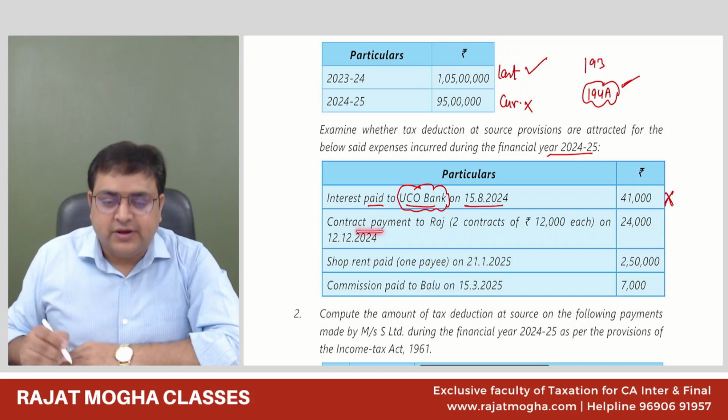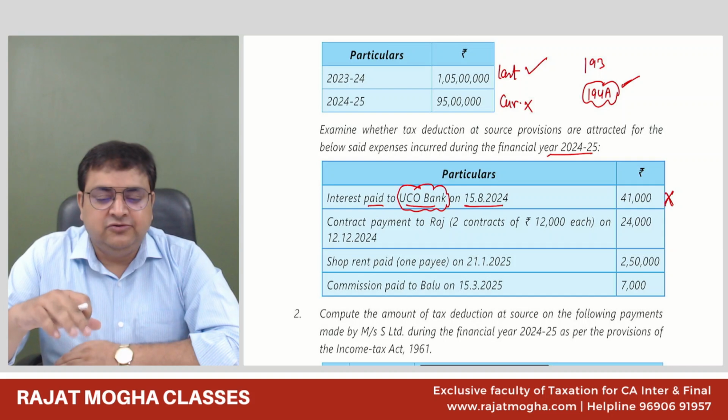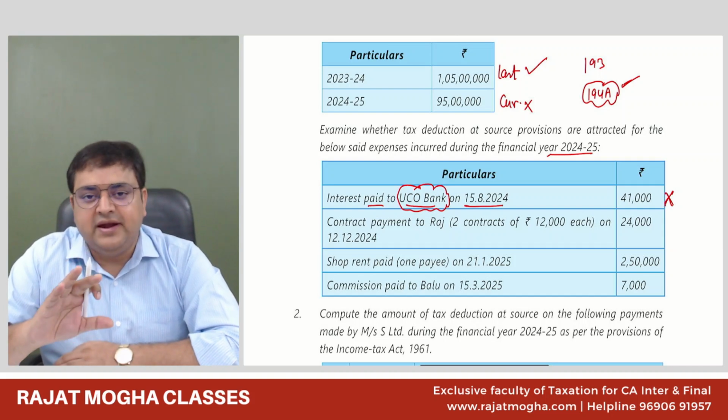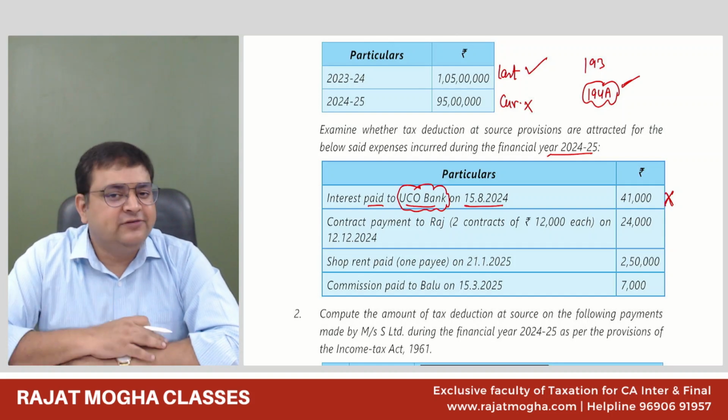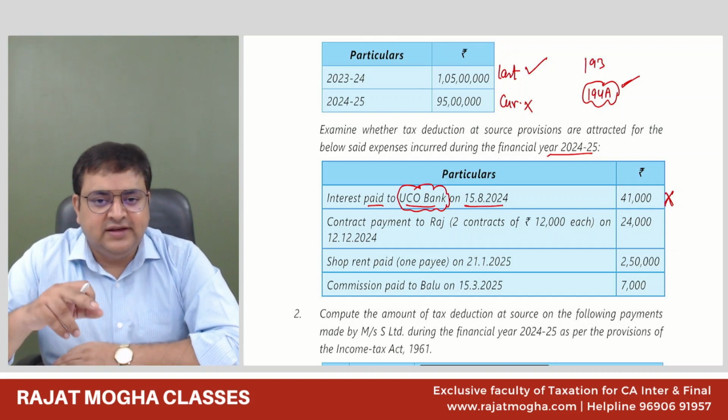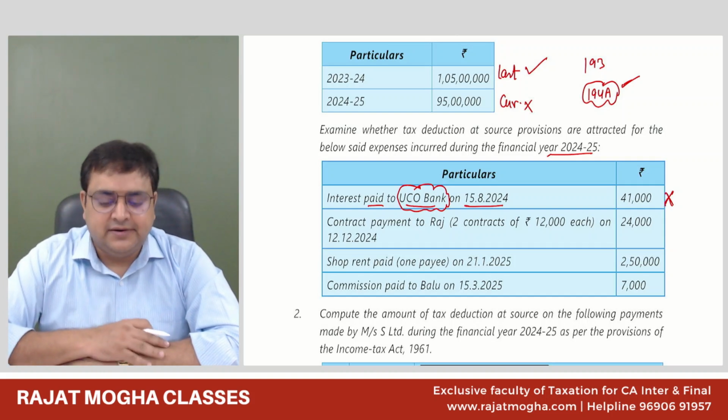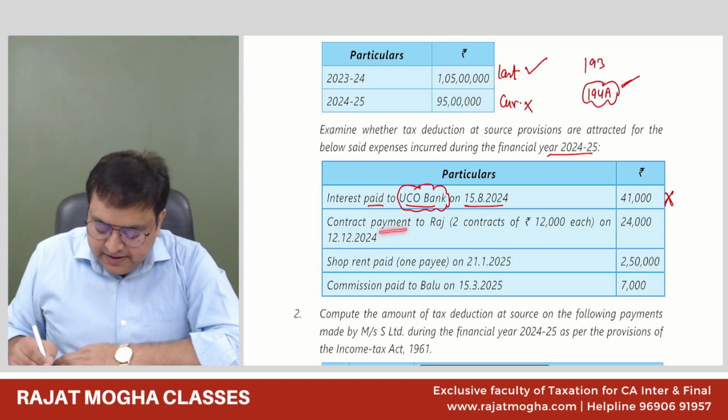Contract payment. Now this person is an individual whose turnover is more than 1 crore. He's a big individual, and he's making a payment for a contract. So we understand 194C is there. But 194C says that if a single contract is more than 30,000, or in aggregate 1 lakh. So let us see the contract payment to Raj.